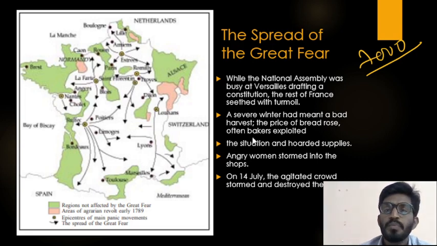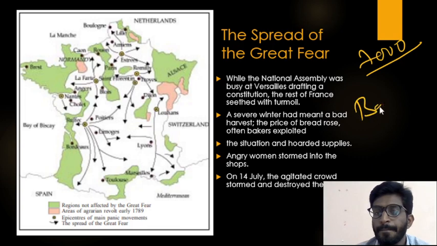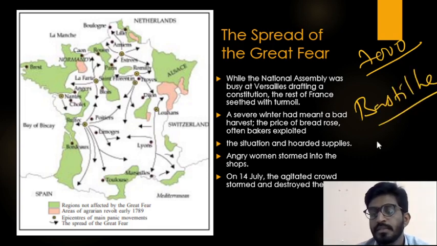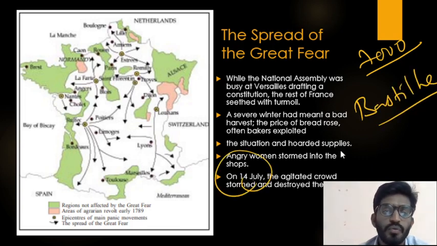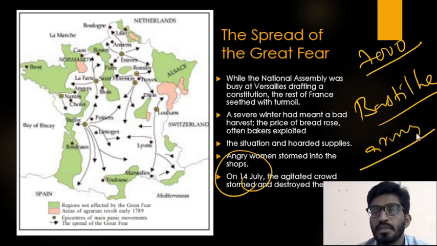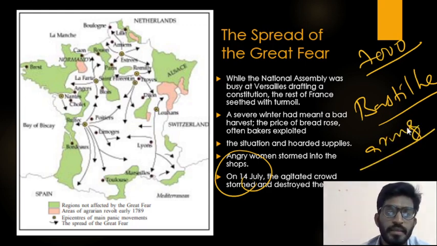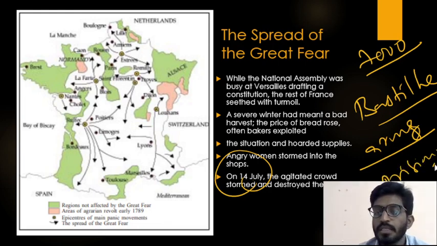Finally, one group of people went to eastern side of France and they attacked the Bastille on July 14th, and they collected arms from the government and they released seven prisoners from that Bastille citadel.